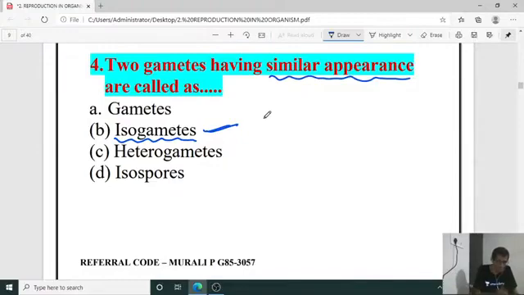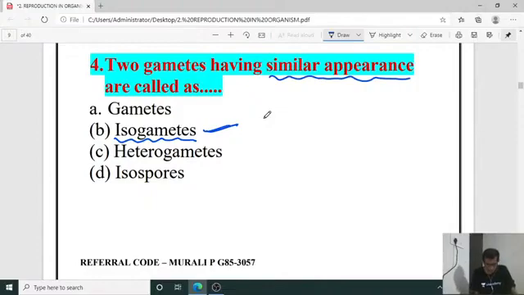Am I right? Yes, please reply. So Chlamydomonas gametes are considered as isogametes, isn't it?